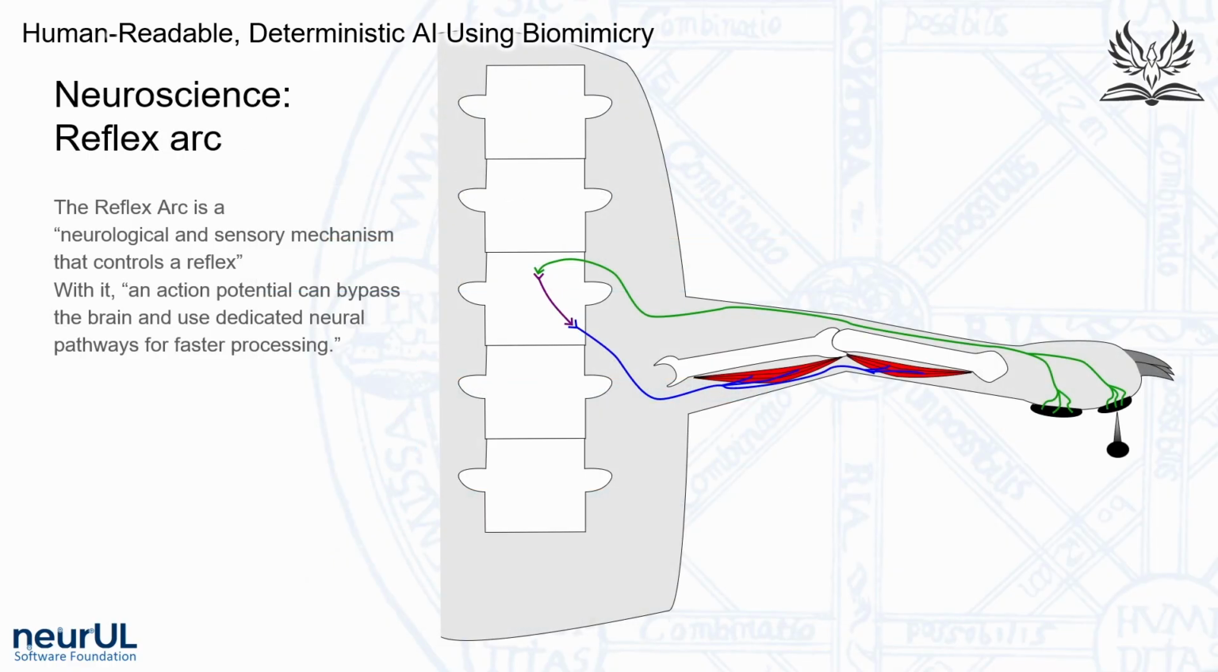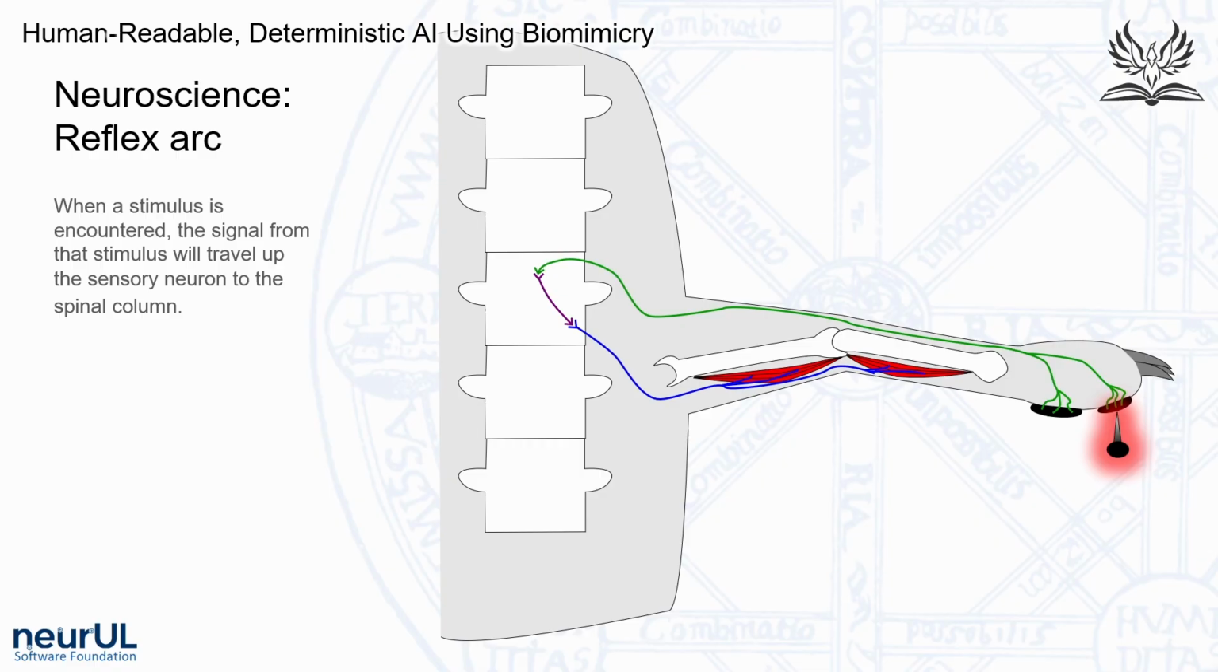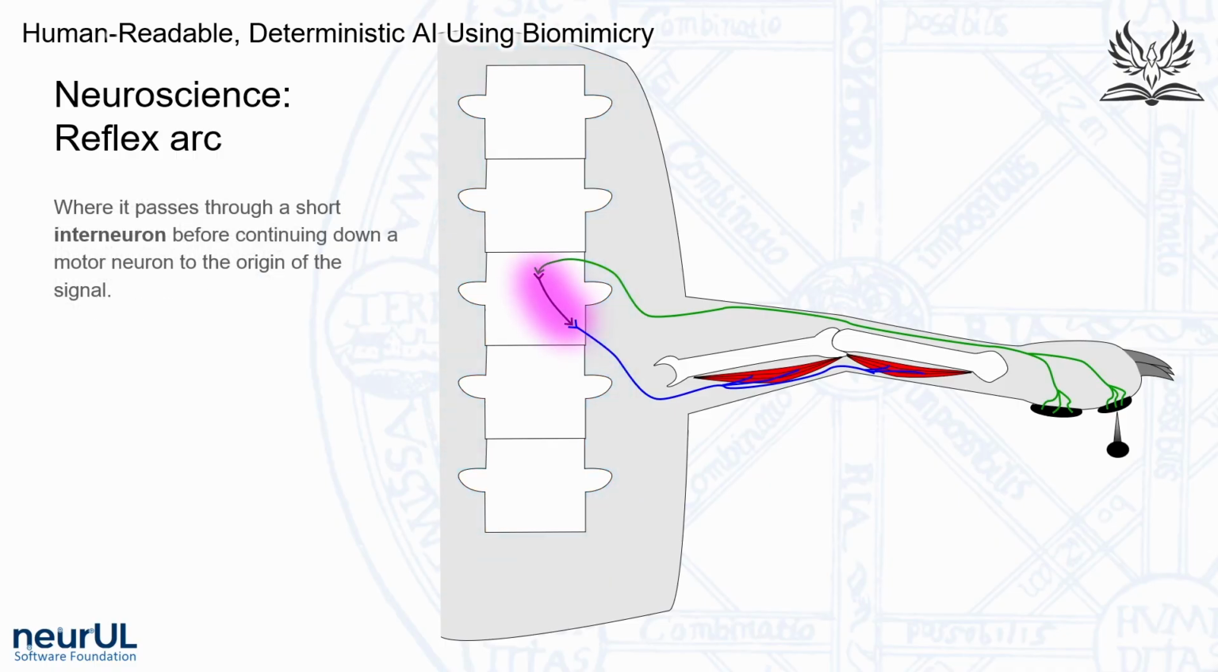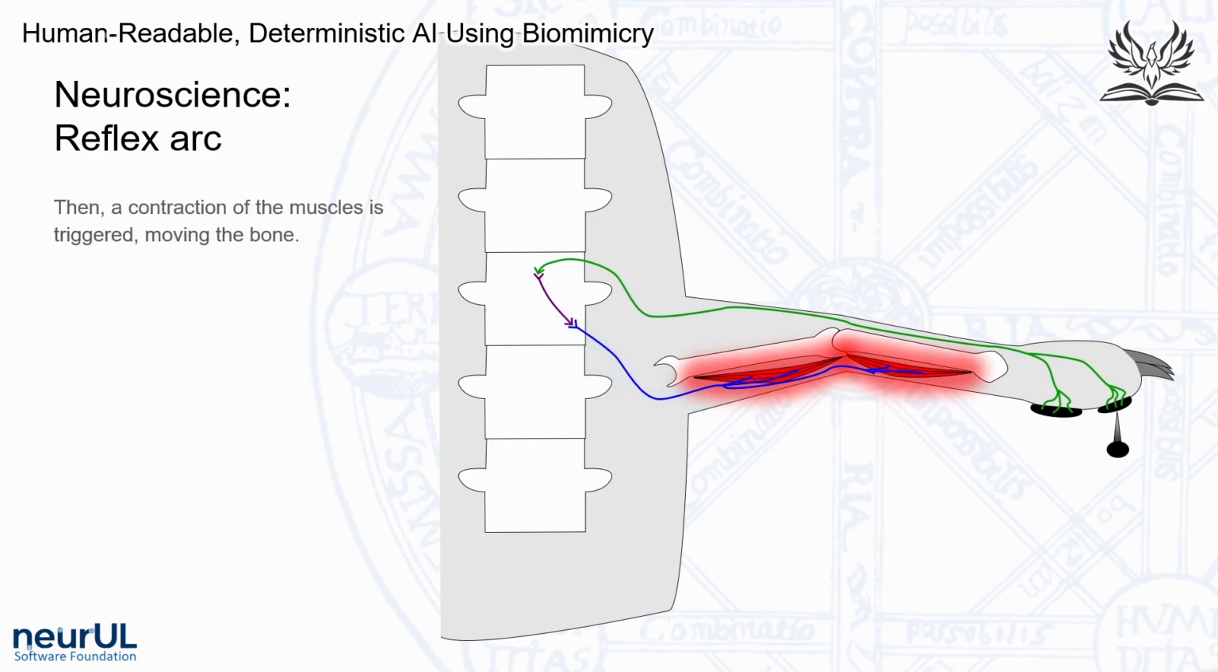On the other hand, in nature, our nervous systems make use of reflex arcs that convert sensory input into motor output. For example, when a stimulus is encountered, the signal from that stimulus will travel up the sensory neuron to the spinal column. There, it will likely pass through a short interneuron before continuing down a motor neuron to the origin of the signal. Then, a contraction of the muscles is triggered, moving the bone.